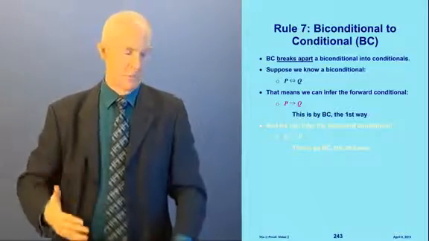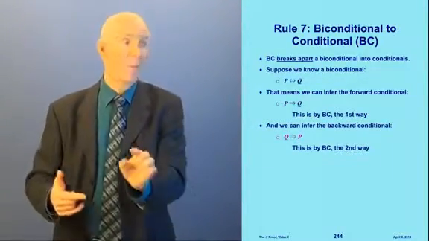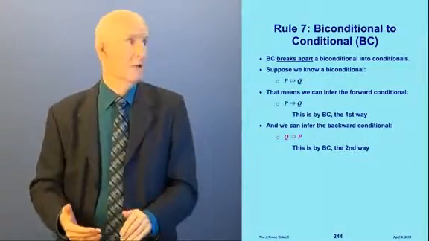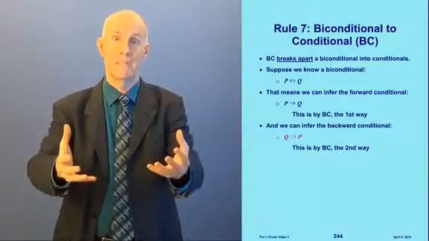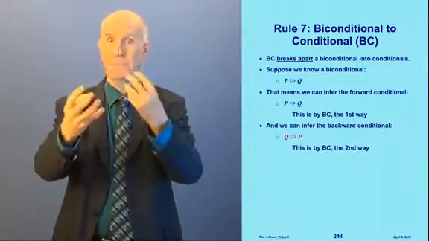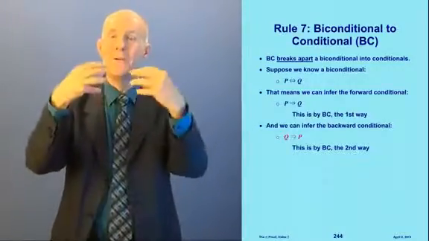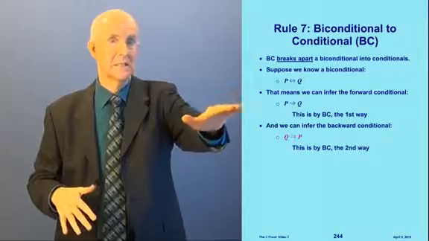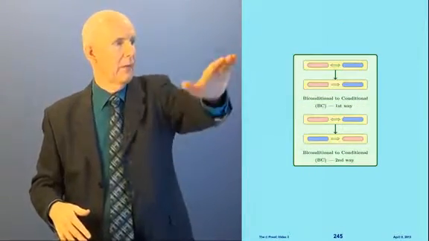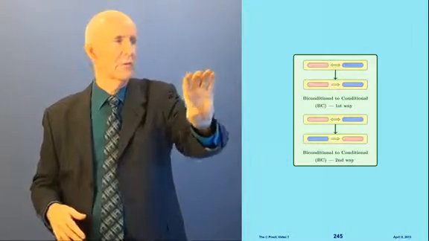But BC works both ways. We can also infer the backward conditional. Q implies P by BC the second way. Because that's what a biconditional is. We said that at the very beginning. A biconditional, P if and only if Q, means you have P implies Q and you have Q implies P. And so here's the rule right here. It has 2 parts. It has the first way and the second way.